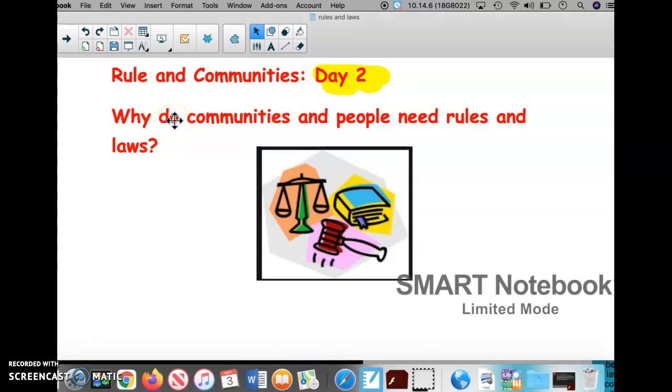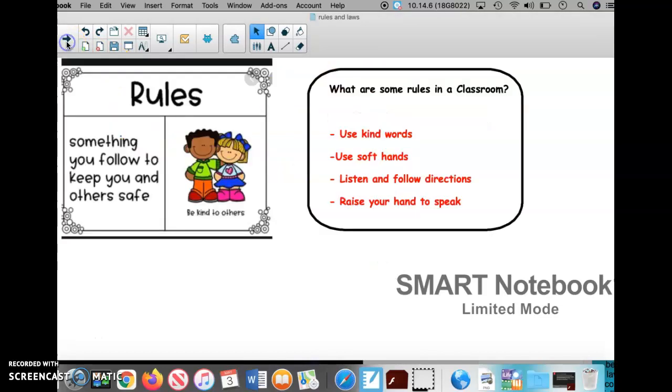Why do communities and people need rules and laws? Yesterday we learned that rules are something you follow to keep you and others safe. These are usually rules that you would use in the classroom. It's very different from laws. Here are some examples of rules that you would use in the classroom.